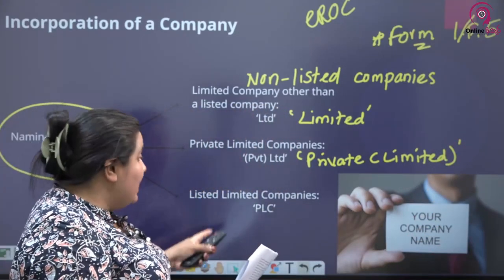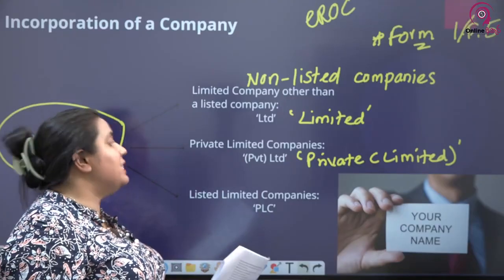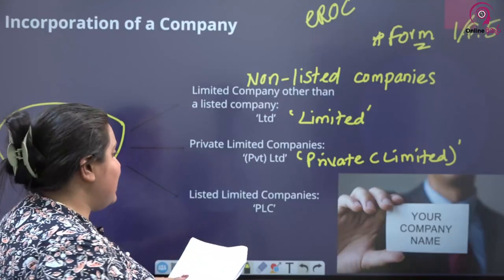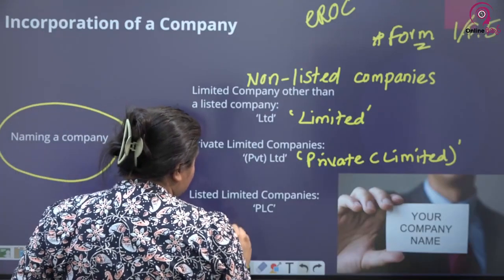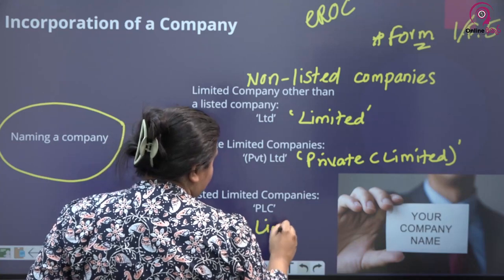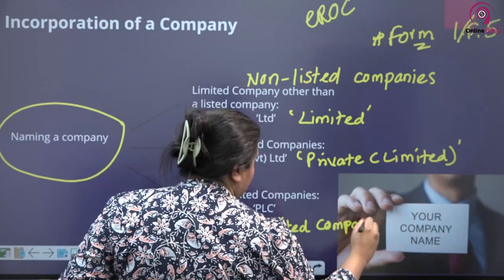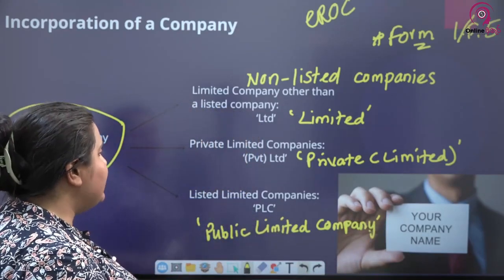Then public limited companies that are listed in the stock exchange will end with PLC, or in other words public limited company. So that's for listed companies.